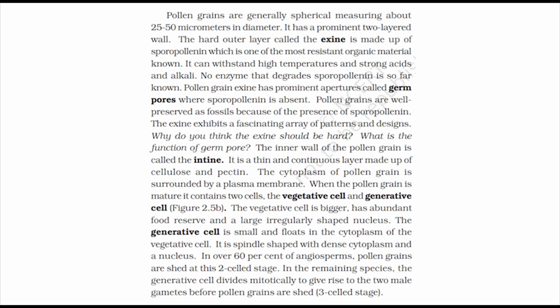Pollen grains are generally spherical, measuring about 25 to 50 micrometers in diameter. It has a prominent 2-layered wall. The hard outer layer, called the exine, is made up of sporopollenin, which is one of the most resistant organic material known. It can withstand high temperatures and strong acids and alkali. No enzyme that degrades sporopollenin is so far known.